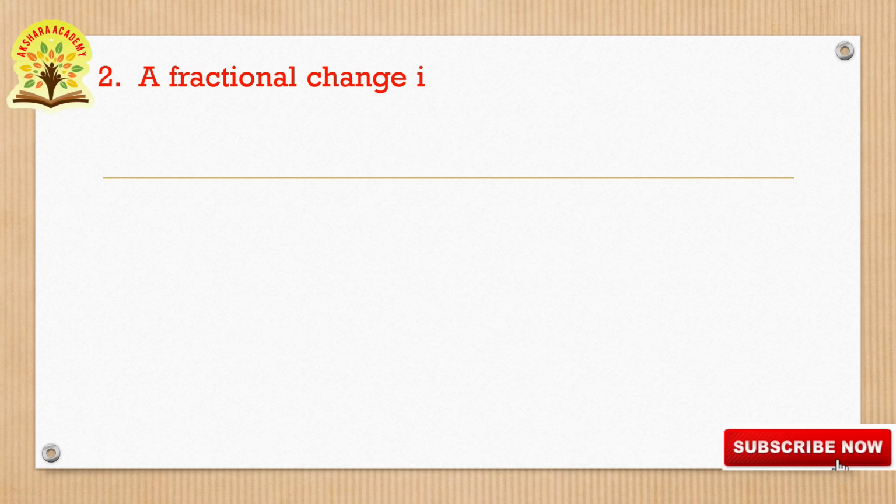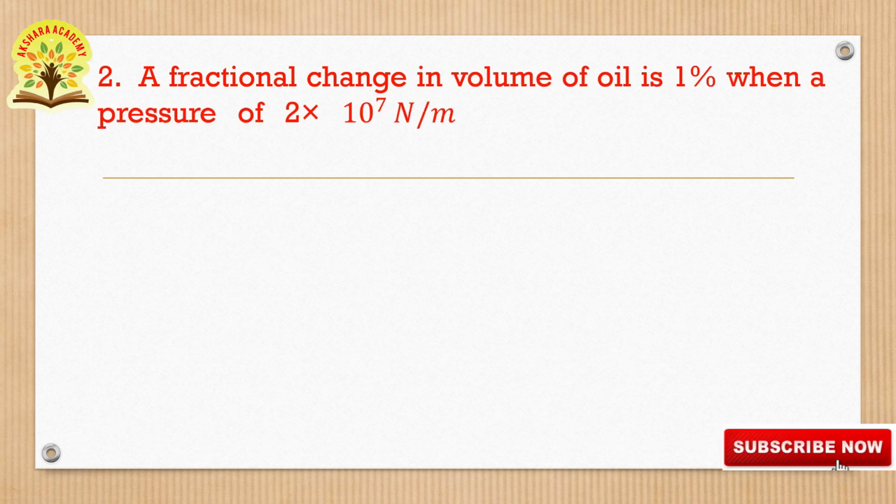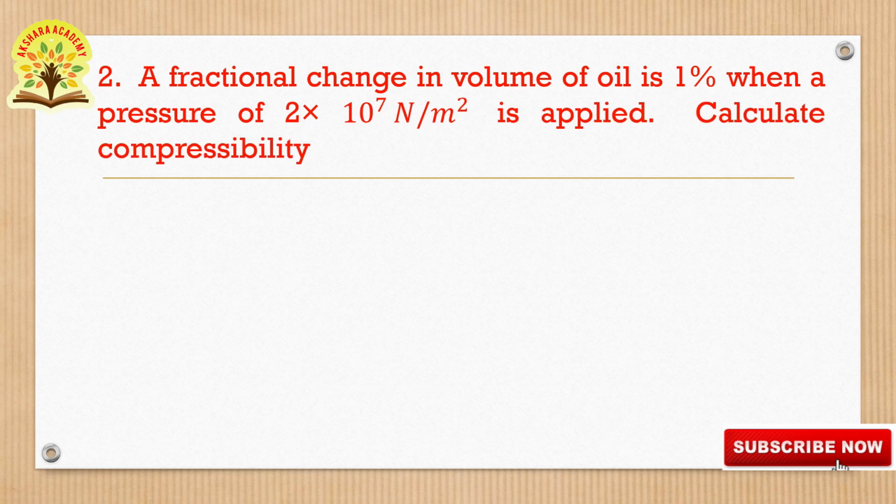That is the second question. A fractional change in volume of oil is 1% when a pressure of 2 into 10 to the power of 7 Newton per meter square is applied. Calculate compressibility. In this they have given that the fractional change in volume of oil is 1% and the pressure is 2 into 10 to the power of 7 Newton per meter square. You have to calculate compressibility. So let us go to the solution.